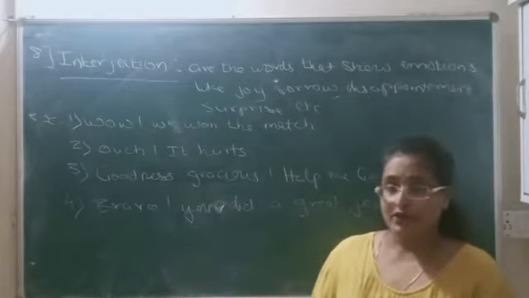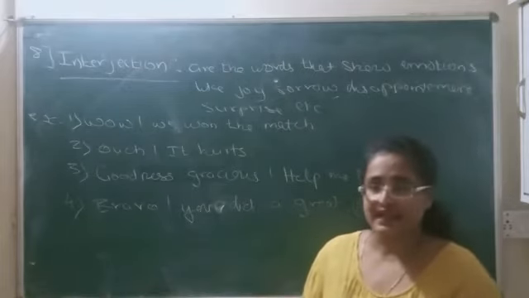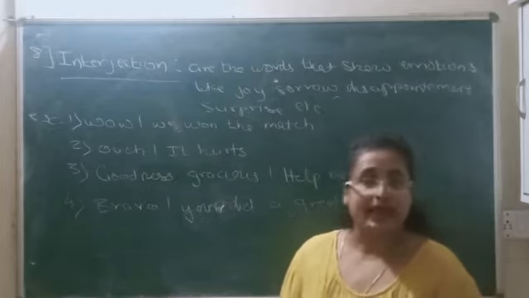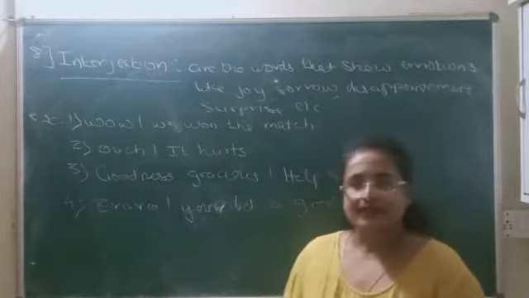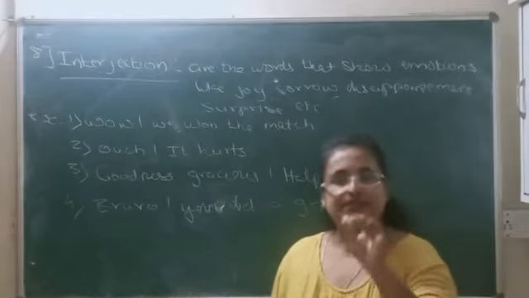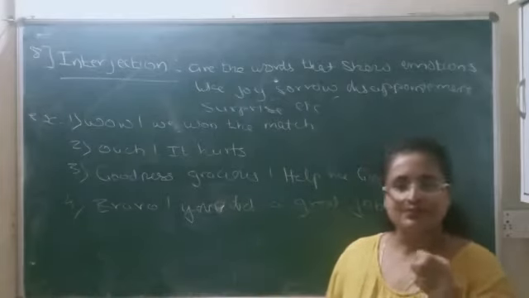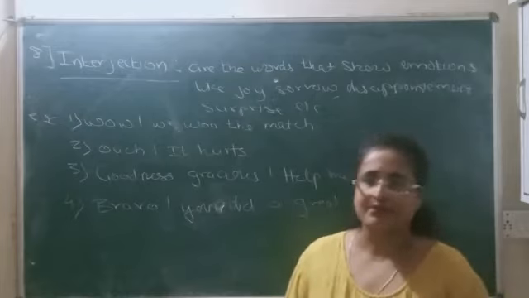Emotion of joy, emotion of sorrow, emotion of excitement, disappointment, happiness, etc. Okay, and it's very easy to understand. The word after interjection, there is always an exclamatory mark. So it's very easy to identify interjection from a sentence.